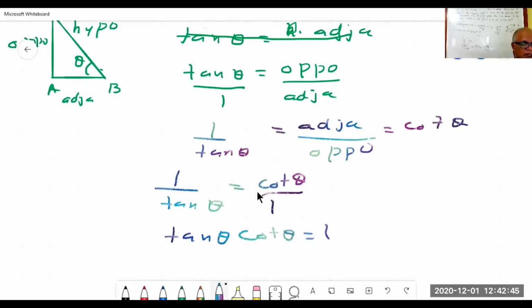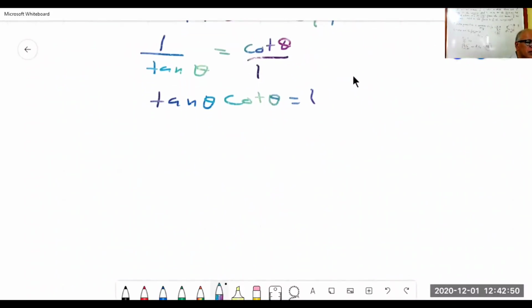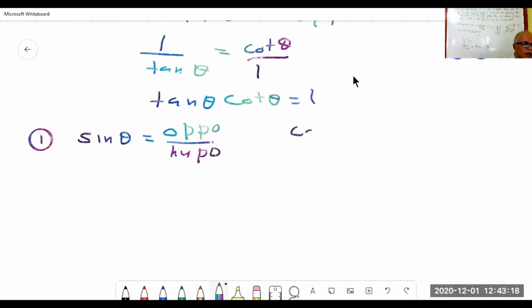So, how many relations have we studied now? Let's go through all the relations again. First one was sin theta is equal to, tell me, opposite by hypotenuse. Then cosec theta, second relation, okay?